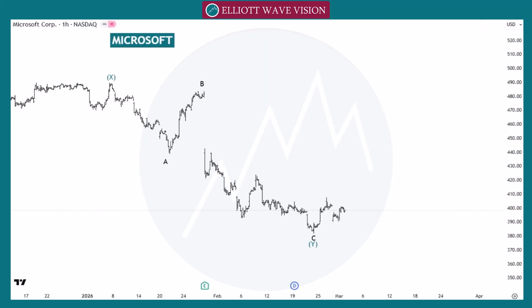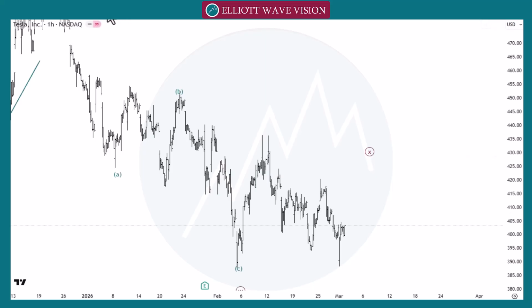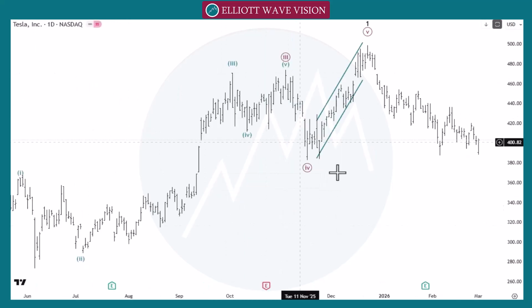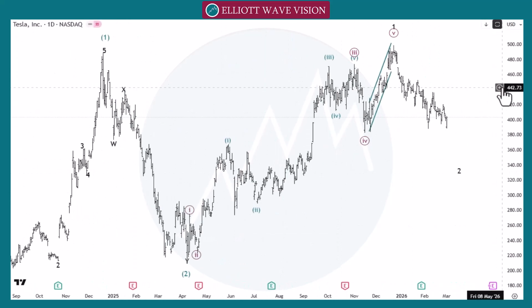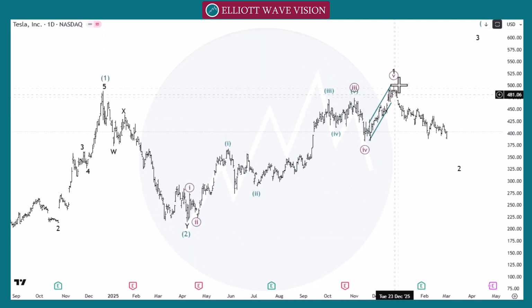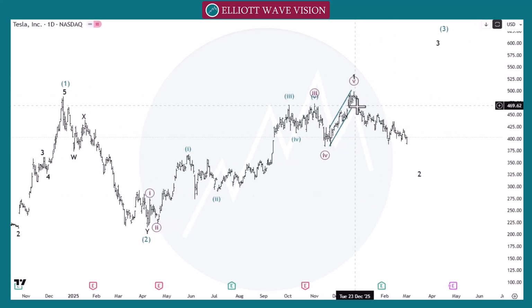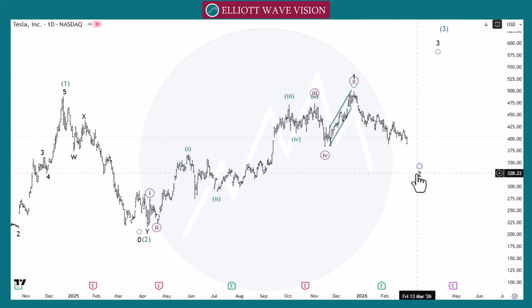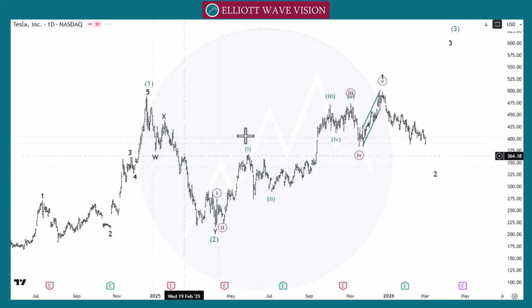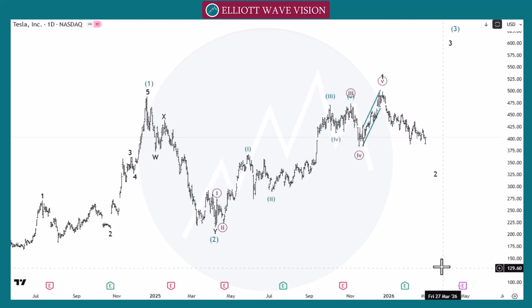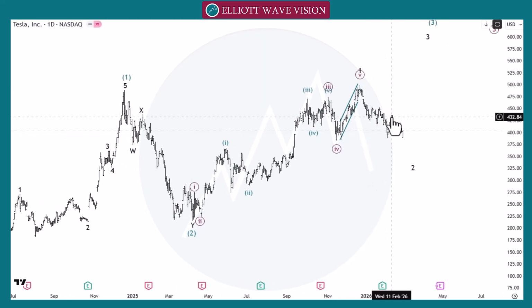Let's check our next pair Tesla in daily time frame and in lower time frame. So in Tesla, after this strong impulsive move as a brown wave 1, 2, 3, 4 and 5, now we are looking for this correction as a wave 2 or we can count this move as a wave A, wave B and wave C. If this is the case then market will go towards the deep correction.